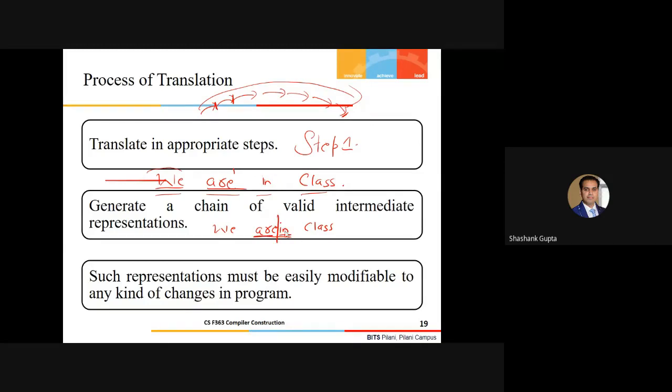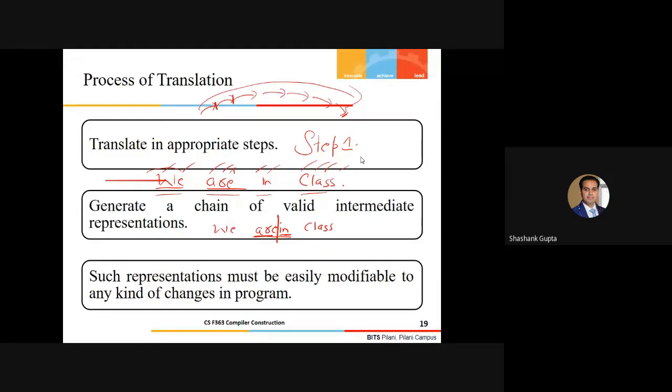So once you have identified that all the characters are valid in my programming language, the next step is not just identification of words. The next step is to identify what the word boundaries are, right? What are the word boundaries?